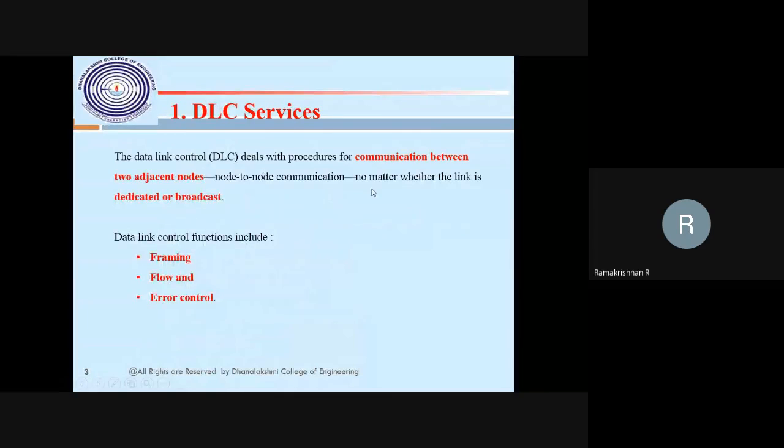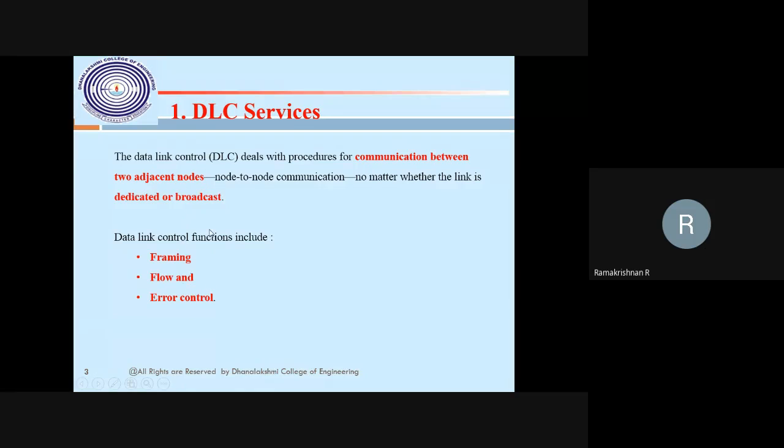So node to node communication happens over a link, either a dedicated link or a broadcasting link. Already we know what a dedicated line is and what broadcast is. Dedicated is point to point, while broadcasting is one to more than one. That is multipoint, one to all, or many to many, or one to many. That is broadcast. So the data link functions, that is the services, are framing, flow control, and error control.